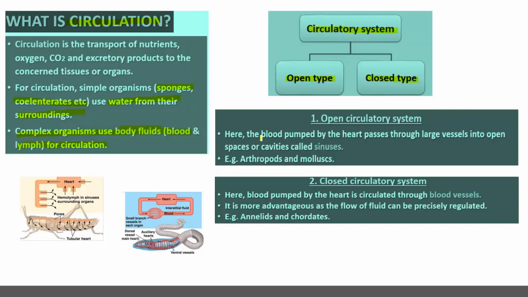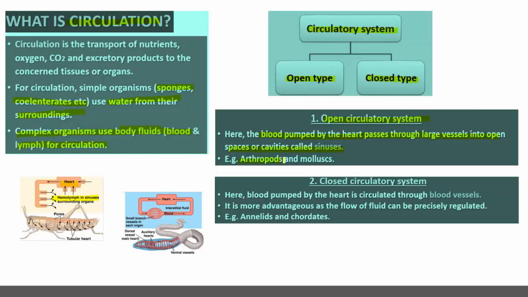In open circulatory system, blood pumped by the heart passes through large vessels into open spaces or body cavities called sinuses. When blood is pumped by the heart, finally it is released into the body cavity. This kind of circulatory system is called open circulatory system.